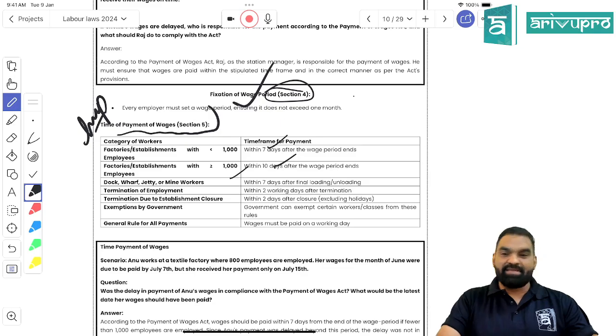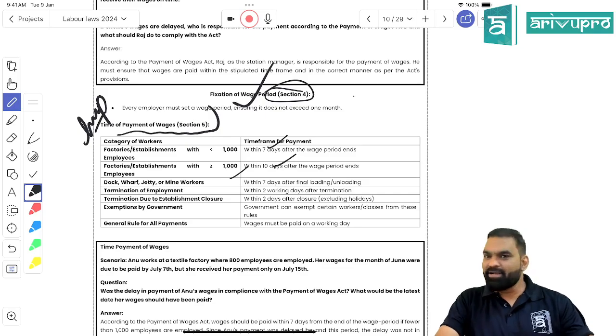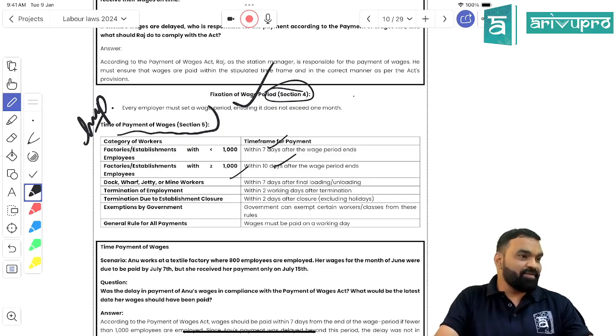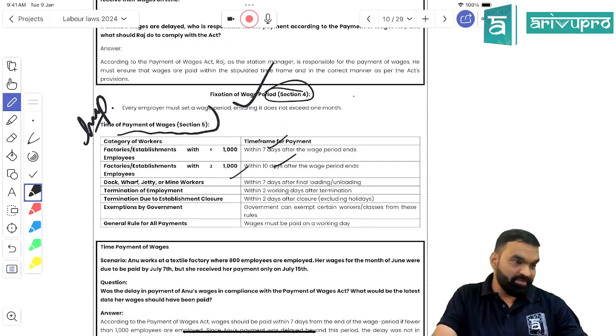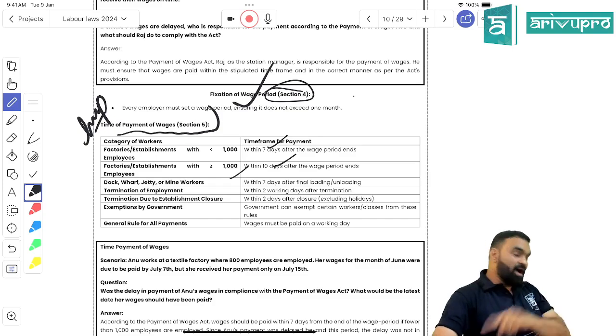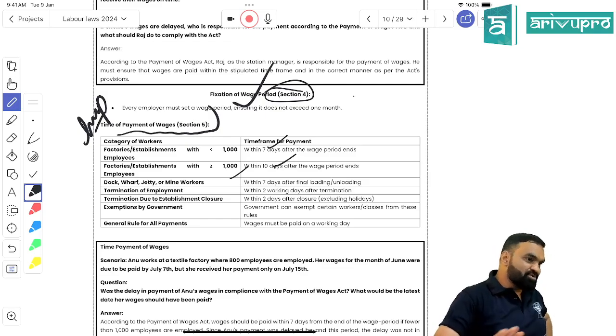The Payment of Wages Act is only applicable on corporate organization, not on non-corporate. True or false? It is applicable on industrial establishment, right? Industrial establishment may be a proprietorship firm, a partnership firm, a cooperative society, a company, or a limited liability partnership firm. So while writing the answer, never use the term company, use the term establishment. Got my point, students? Is it clear?